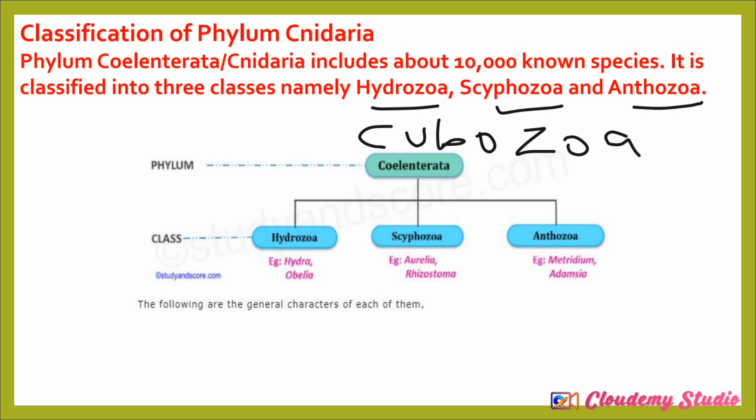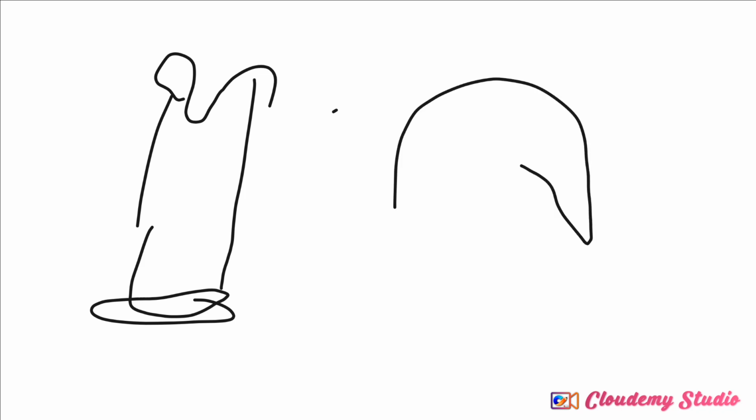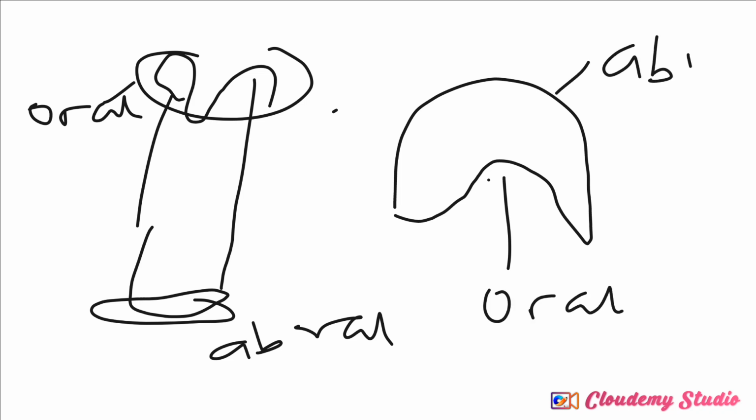Remember, we have talked about what a Cnidarian is, and we've talked about the general characteristics of Cnidarians. I mentioned that in a Cnidarian, we have the polyp form, that is sessile, always attached to a substratum, and we have the medusoid form, that is free swimming. And I said they have two ends, the oral end and the aboral end. In this one also, we have the oral and the aboral end. Those are the two ends that we have.